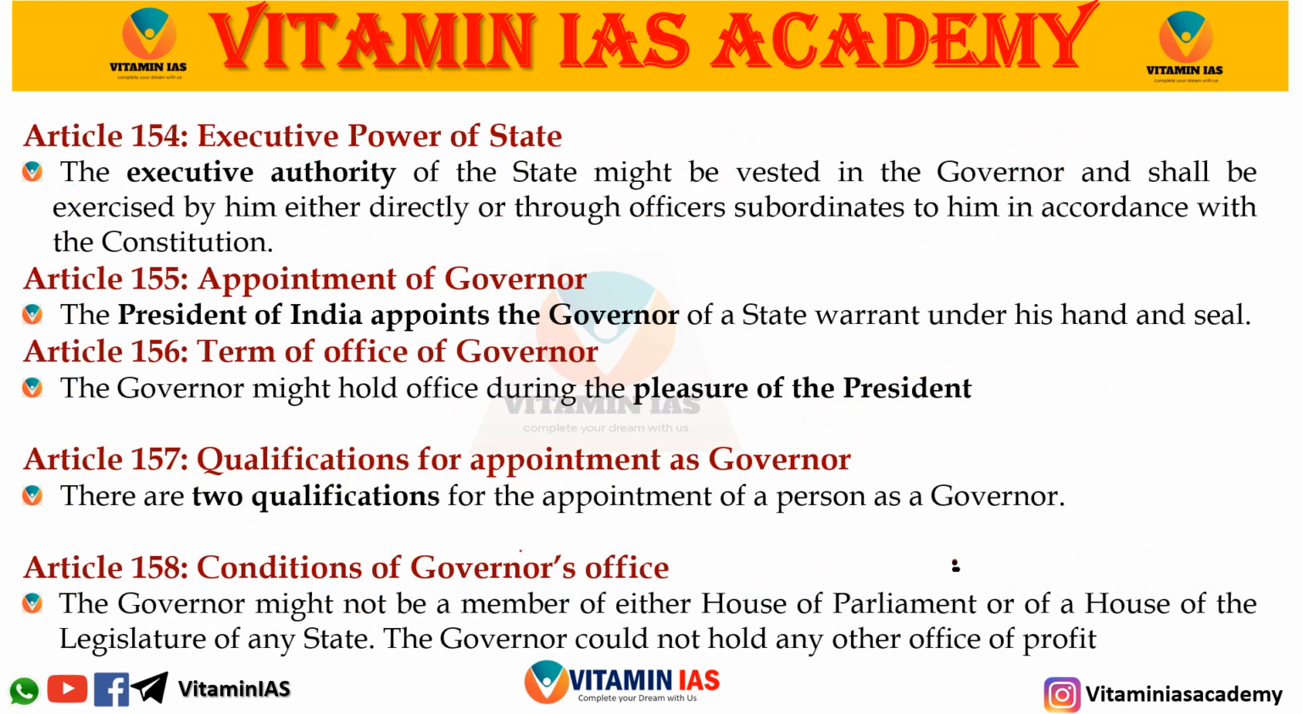Article 154 states about the executive power of the state. The executive authority of the state is vested in the governor. It means all the executive powers, whatever decisions have been taken by the chief minister, will be under the name of the governor.